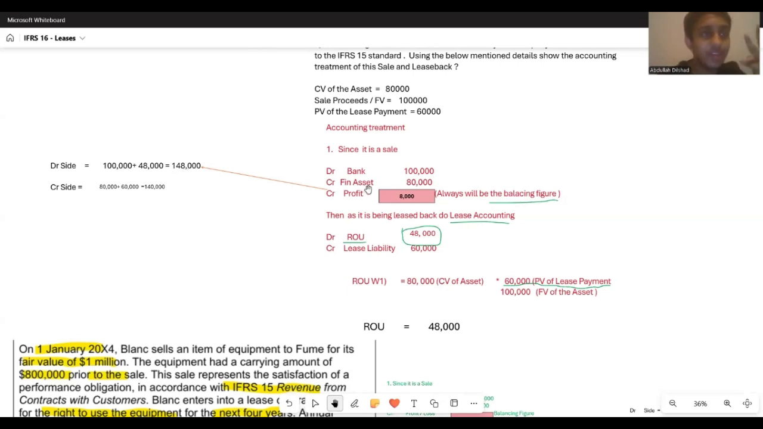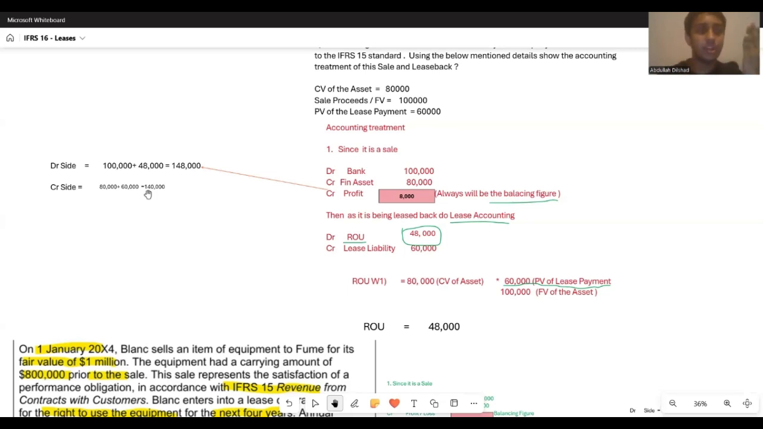On the credit side, we have three entries. One is my financial asset, derecognition of 80,000. Number two is my credit lease liability of 60,000, right? Now I'm comparing.